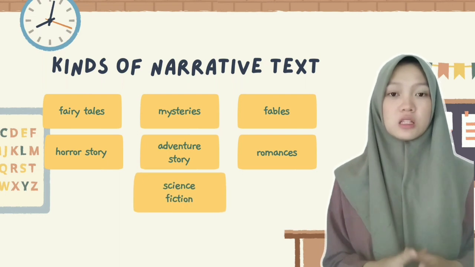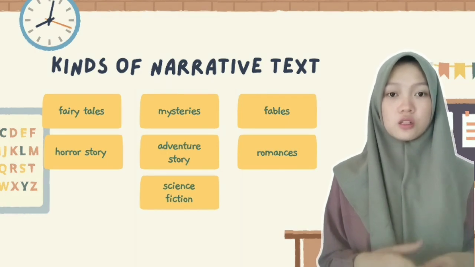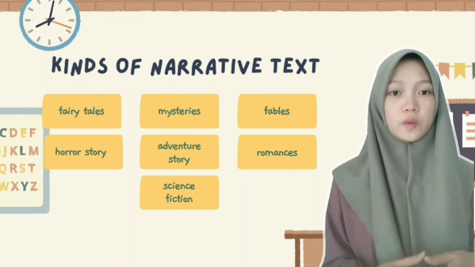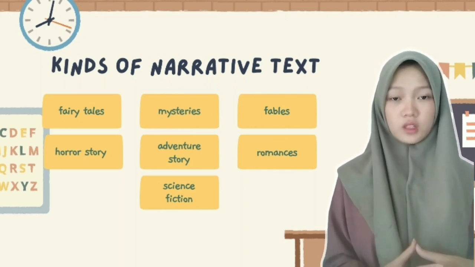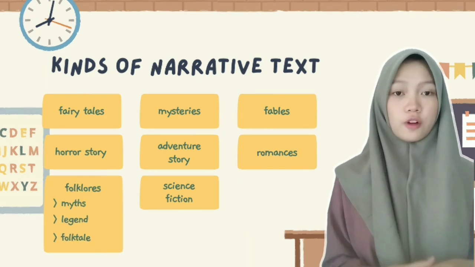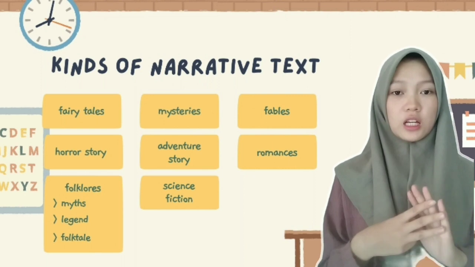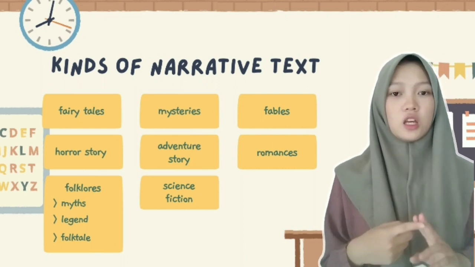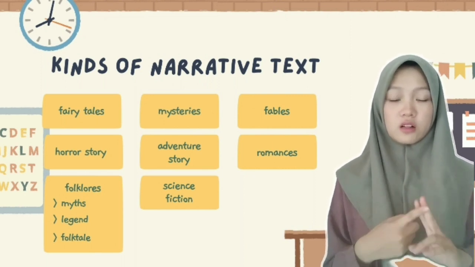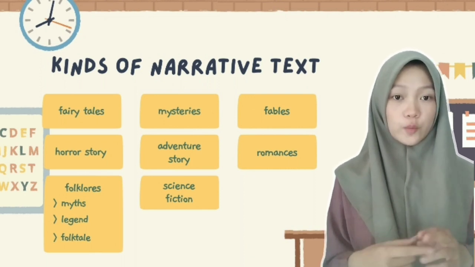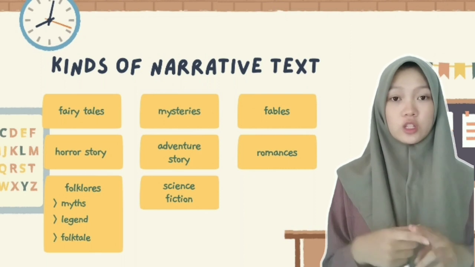The seventh is science fiction, stories related to science and technology that go beyond reality. And the last one is folklore. There are three kinds of folklore. The first is myth, which usually tells stories about gods and heroes and contains interpretations about the origins of the universe.